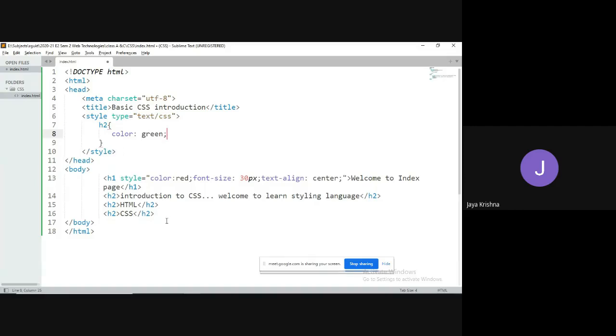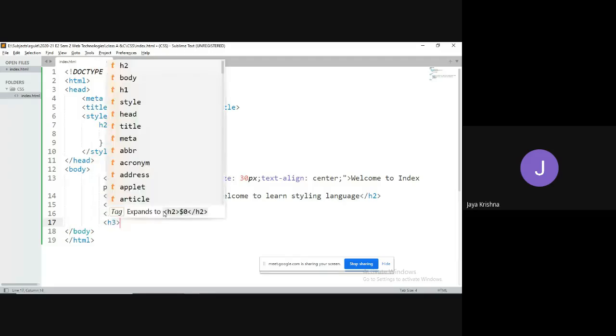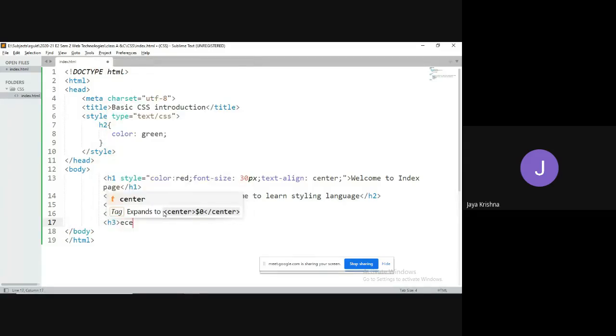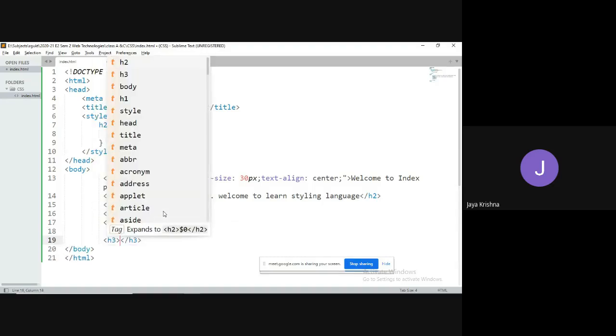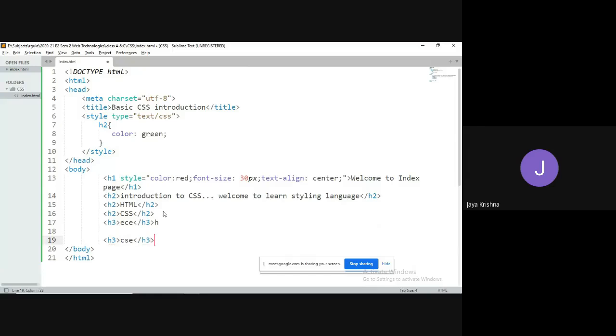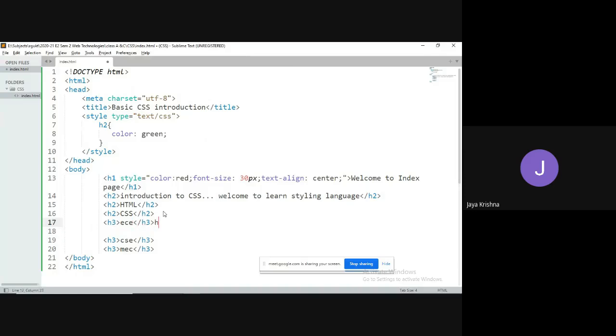Now you can understand that if you go for inline styles, you are getting redundant code. Instead of that, if you would like to reduce that to a few lines, we will go for internal styles. For example, I have taken H3, and another H3, and another H3.